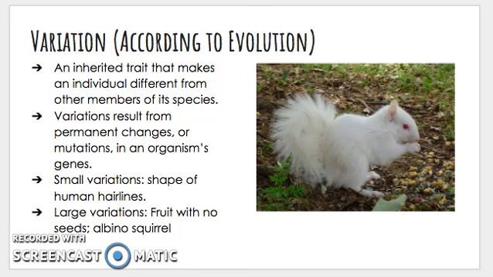These variations result from permanent changes or mutations in an organism's genes. Small variations could be like the shape of human hairlines, and large variations could be like fruit with no seeds or an albino squirrel. Remember, these mutations just randomly happen. It's not anything that's planned, it just randomly happens in the cell.